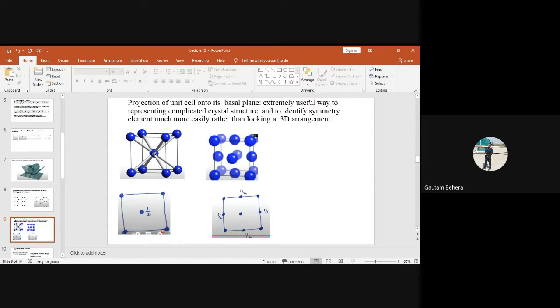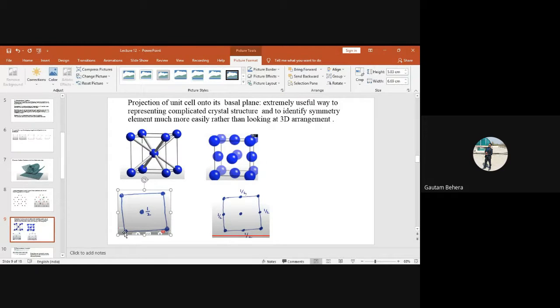Half. Very good. So you can understand this is one lattice point which is showing this atom, right? So this is half. I can write it at the center. I want to tell you, just look from the top to the basal plane, how it is looking. That is the projection actually. So these points are nothing but which lattice points from this cube?